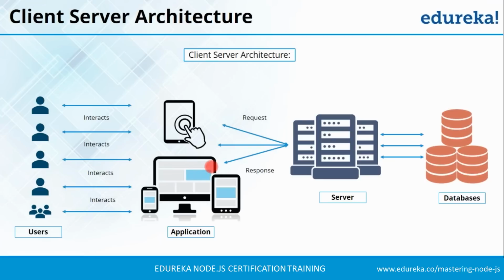Now let us understand this with the help of Uber's example. There are customers who are interacting with Uber applications and generating requests to book a cab. Those requests are sent to the Uber server. Uber server checks in the geospatial databases for the cabs that are active and available in that region and then allocates and dispatches a cab to a customer. Then server sends back the cab details or driver details back to the customer in form of response.